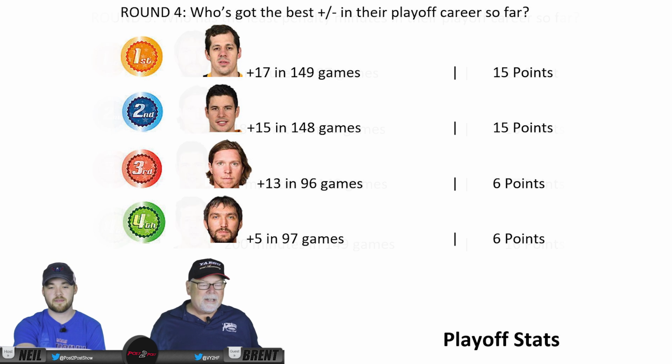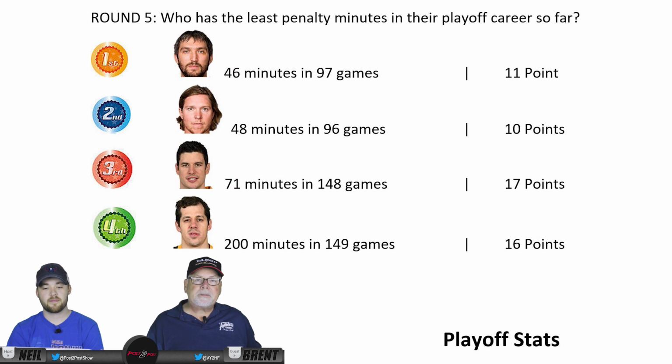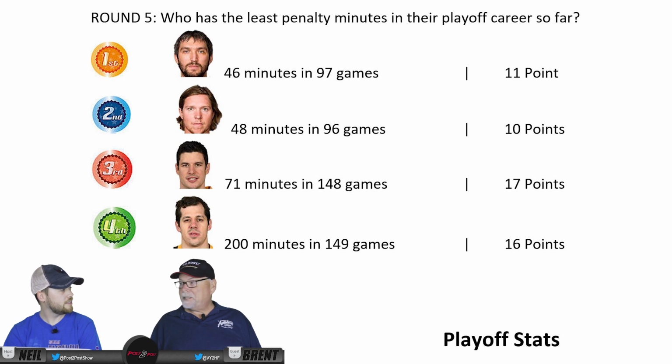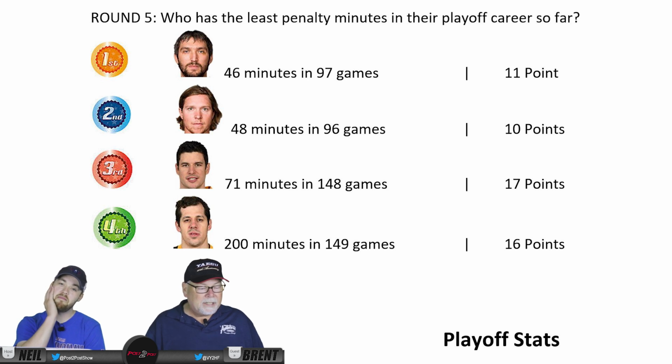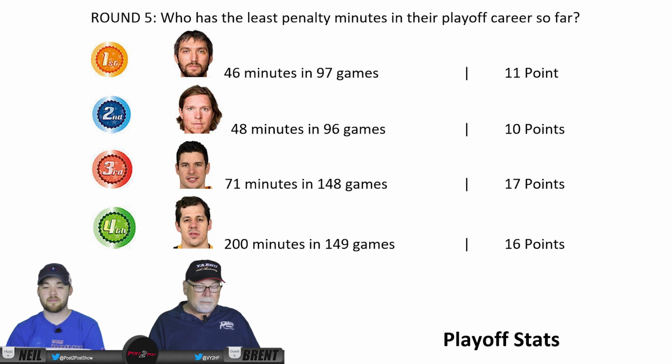Look at that. And who has the fewest penalty minutes in their career in the playoffs so far? And that goes to Ovechkin, 46 minutes in his 97 games. I would not have predicted that. I would not have predicted that either. You know, he's a rough and tumble guy, and I just thought he'd be in the sin bin a little more often. But, yeah, Backstrom's next with 48 minutes in about the same number of games.